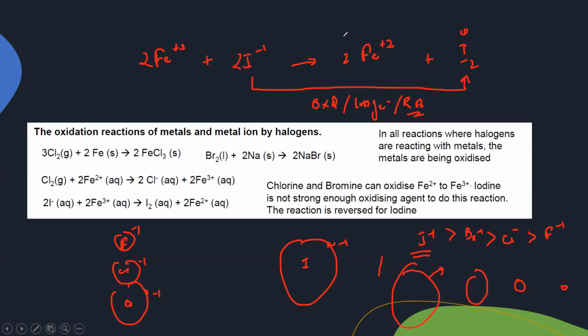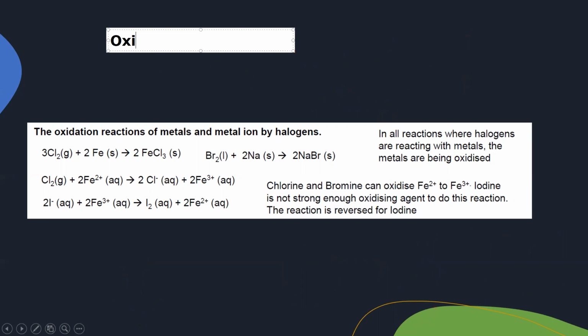One is the oxidation power, or the tendency of a substance to oxidize the other.